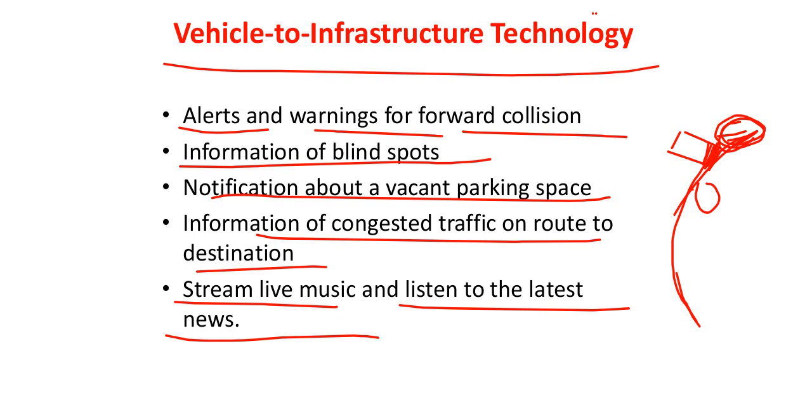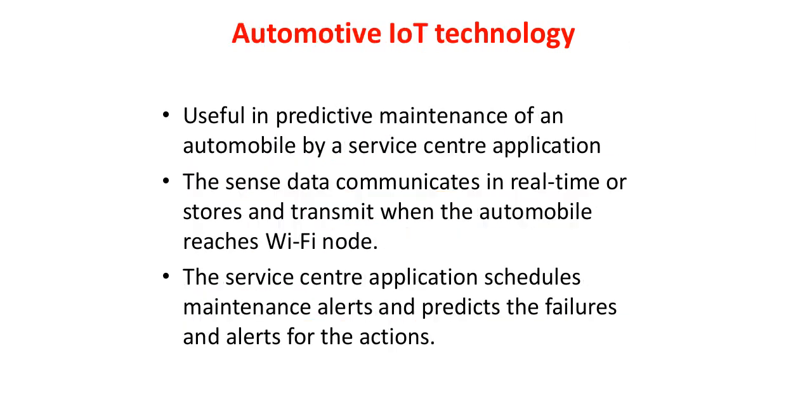Because they are all customized modules and that all depends upon how best you have designed the system, right? The internet and the GPS system can be made available on any vehicle nowadays, right? Once those things are there, definitely you can have the additional features, what you can call as add-ons, to take care of all these things. So this is about vehicle to infrastructure technology, right?